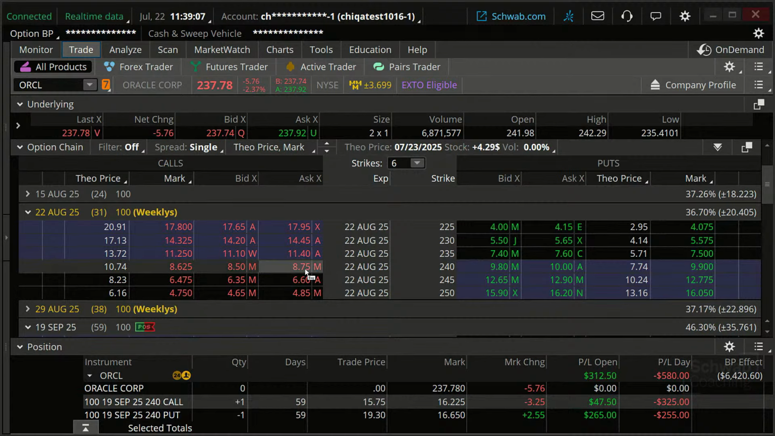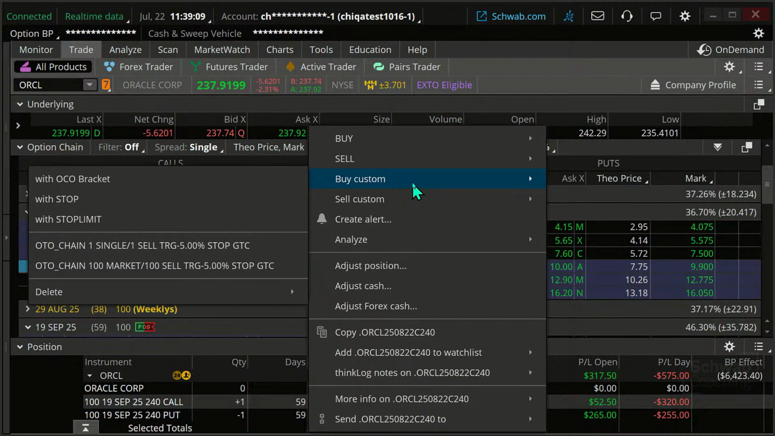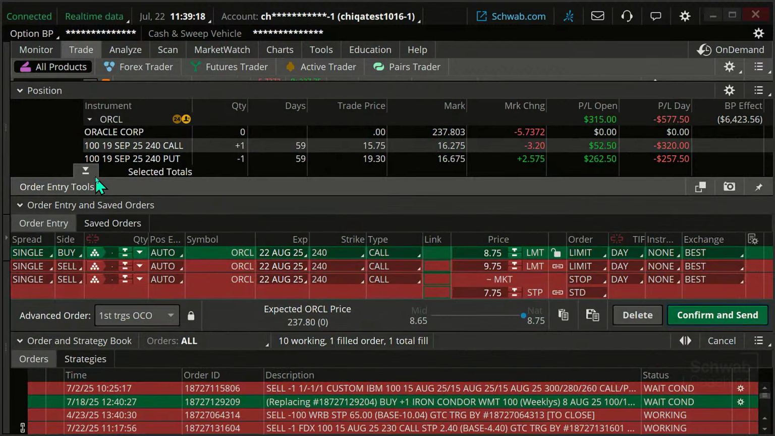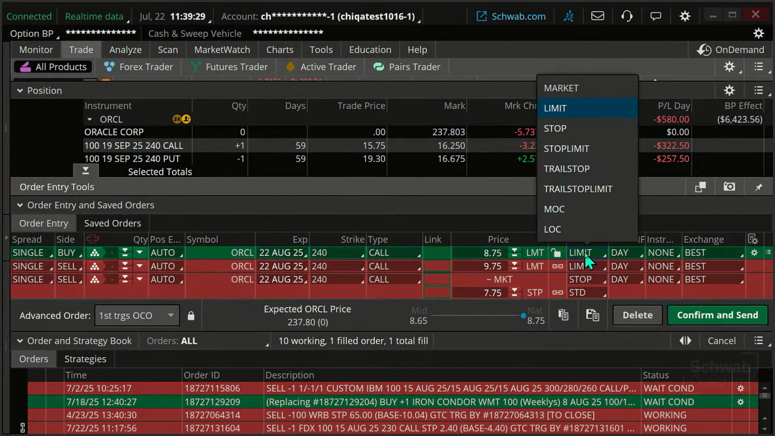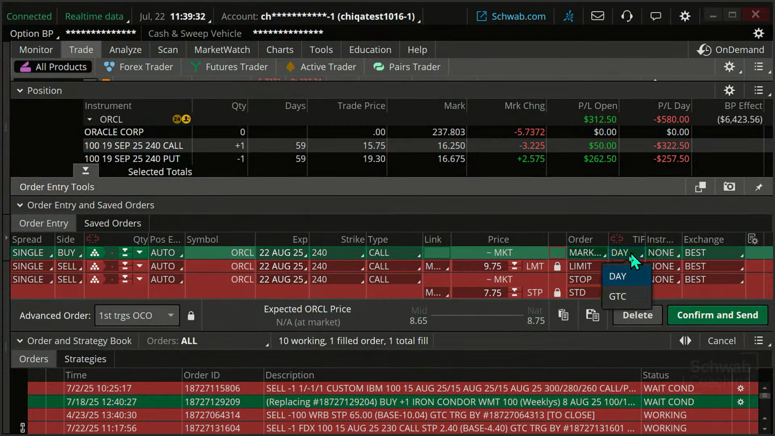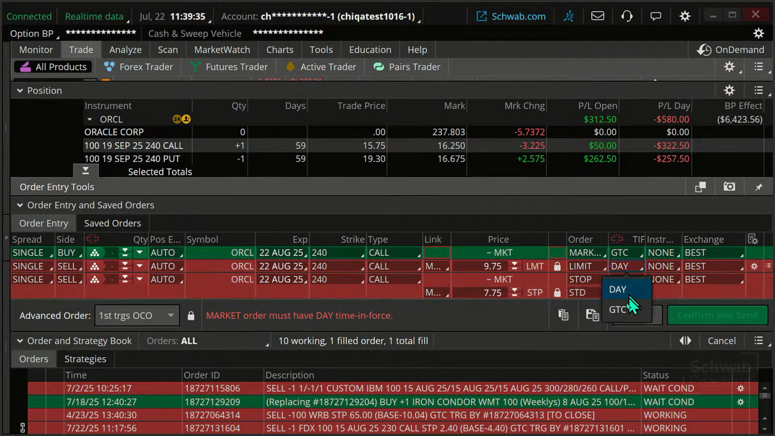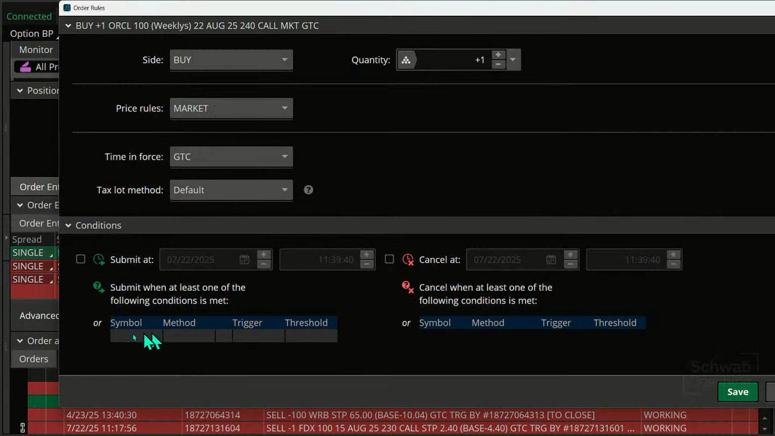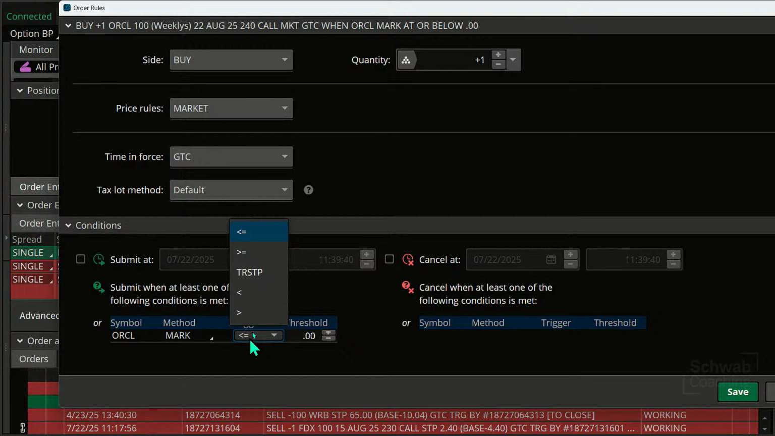I'm going to go to 240. I'm going to right click on this. I'm going to buy custom with a stop. Actually, let me do this with an OCO bracket. And I'm going to say, I want to get in if the stock goes up above 242.29. Okay. I'm going to make this a market order. I'm going to make this a good till canceled order. In fact, I'm going to make all these good till canceled orders. I'm going to go to my gear, and I'm going to say, I only want to buy this if Oracle marks greater than or equal to 242.29.